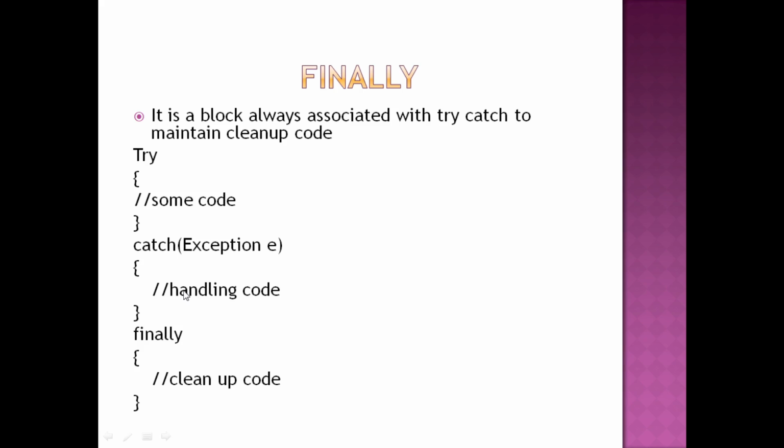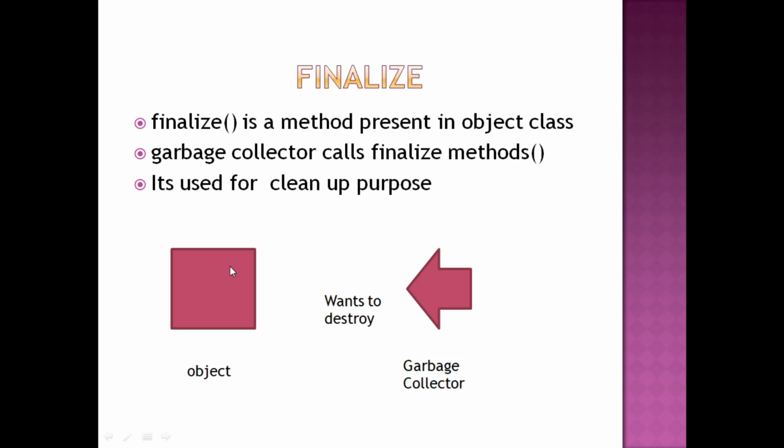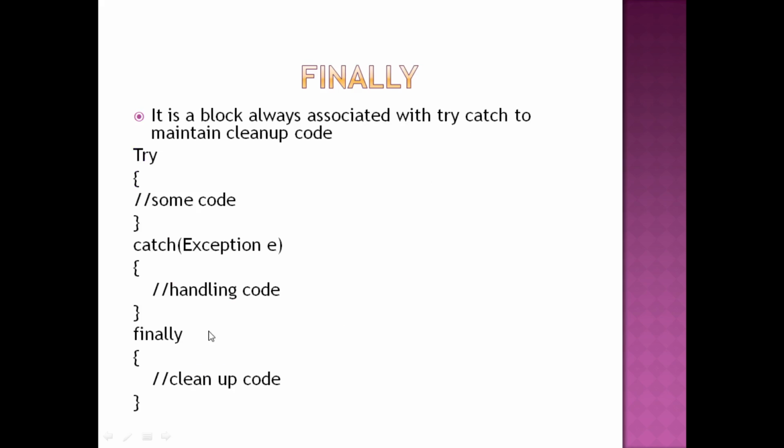Which kind of code do we normally write in finally? For example, if an exception is raised, that means some problem has happened, so normally in finally we write closing connection code or cleanup code. For example, we want to delete or deallocate certain things.